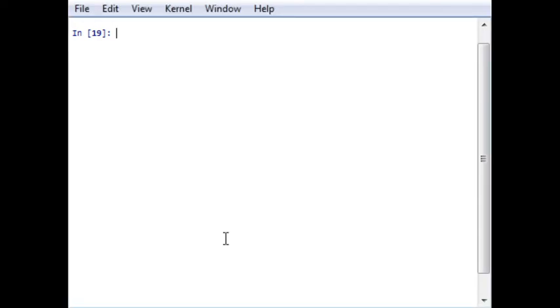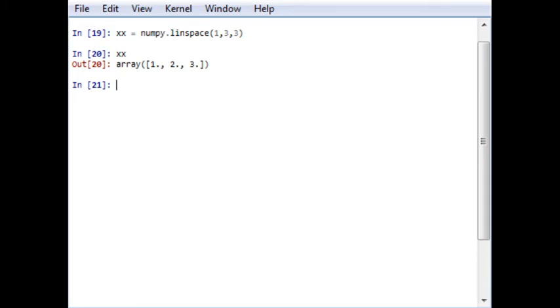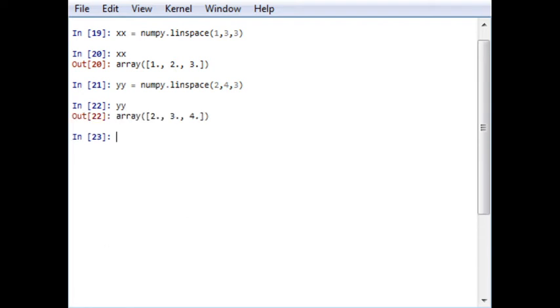For example, let's take x to be linspace between 1 and 3 with 3 elements. So now x will be 1, 2, and 3. Similarly, let y be another linearly spaced array from 2 to 4 with 3 elements, and so y will be 2, 3, 4. Now if I generate a meshgrid AB using x and y, I have to write the command AB equal to numpy meshgrid in brackets x and y.